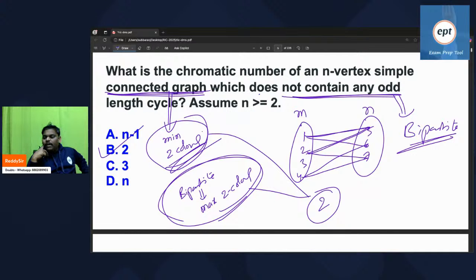In the given graph, no odd length cycle means it is a bipartite graph. For a bipartite graph, two colors are more than enough. Every connected graph requires a minimum of 2 colors. Every bipartite graph requires a maximum of 2 colors.